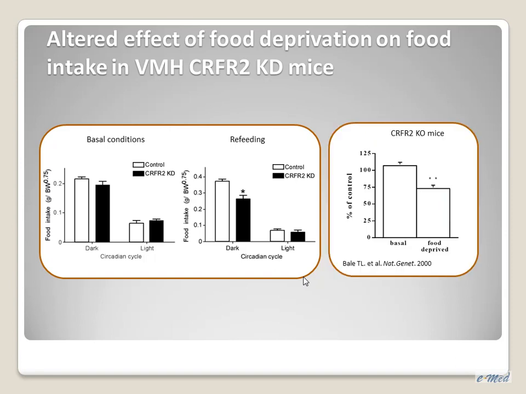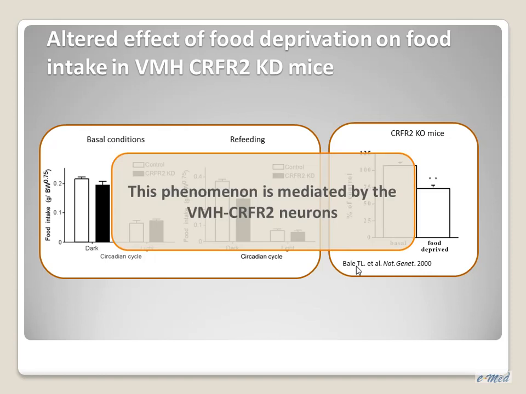And this was the exact occurrence that was reported for the developmental CRF2 knockout mice by Tracy Bell. They also consumed only 75% compared to their wild-type littermates. There it was suggested that these mice eat less because they have an anxious phenotype. In our hands, our knockdown mice behave similarly in tests that measure anxiety, so we may suggest that this phenomenon is mediated by the VMH CRF2 neurons.